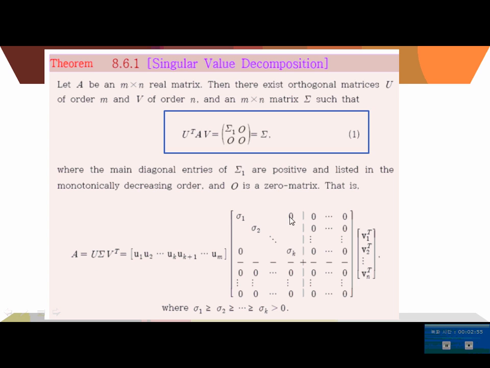The sigma matrix is a block matrix with the zero matrices here, and this diagonal matrix has positive entries in decreasing order. This is called a singular value decomposition of matrix A. So now we have an m by n matrix, then you have orthogonal matrices U and V, and the generalized diagonal matrix sigma.